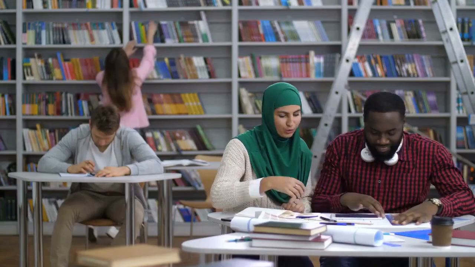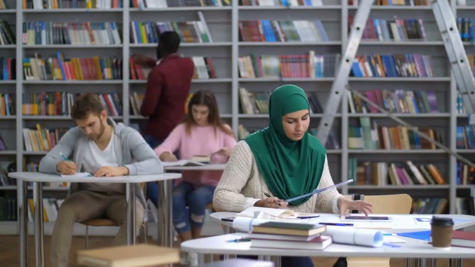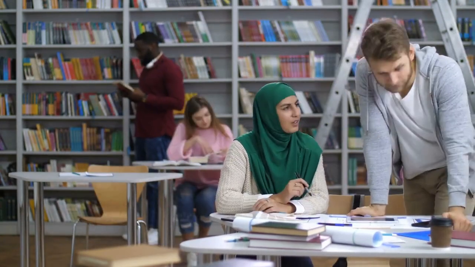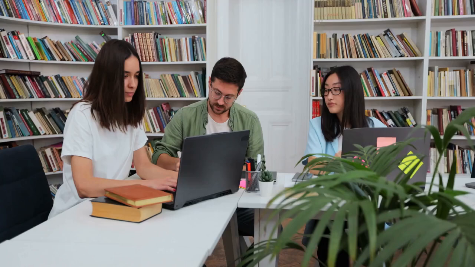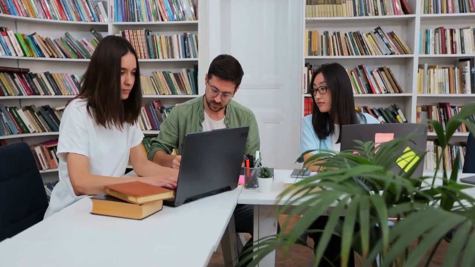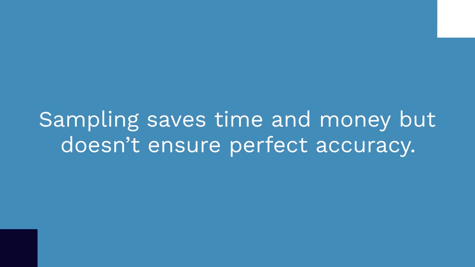Consider this. Assertion. Sampling reduces costs and time. Reason. Sampling guarantees 100% accuracy. The assertion is correct, but the reason is incorrect. Sampling saves time and money but doesn't ensure perfect accuracy.